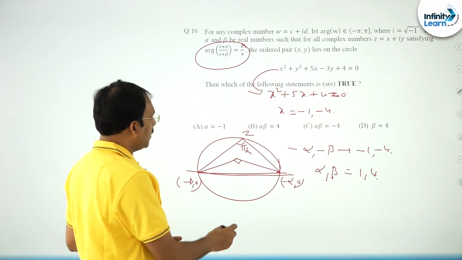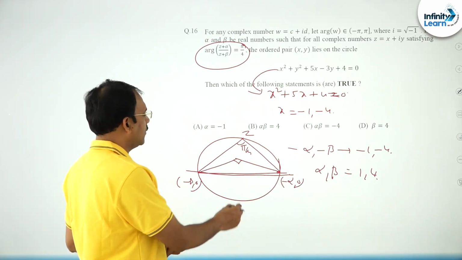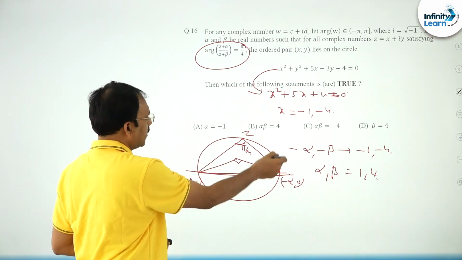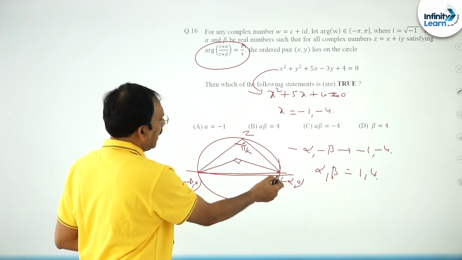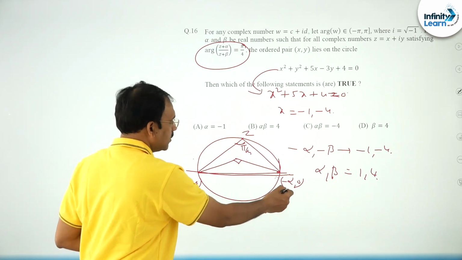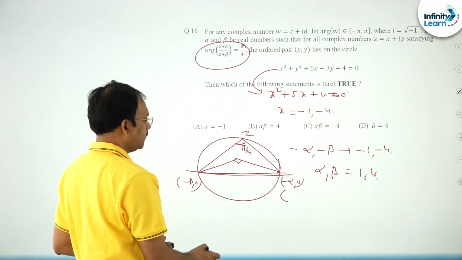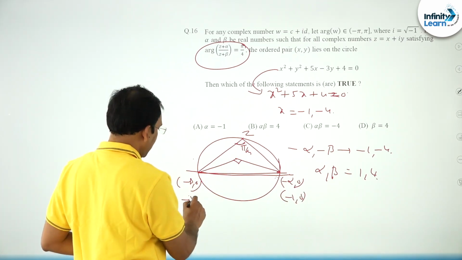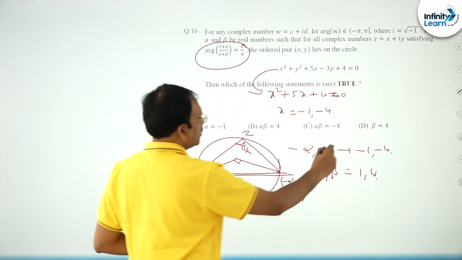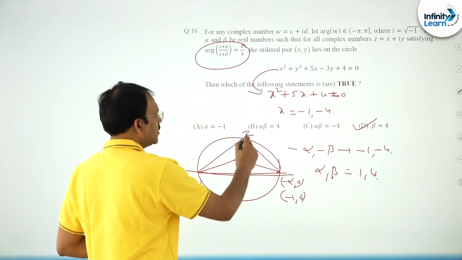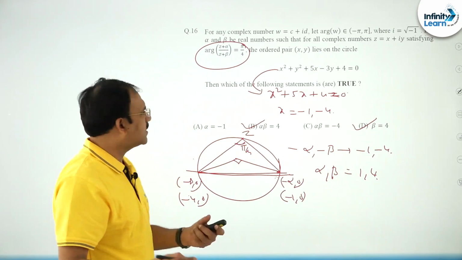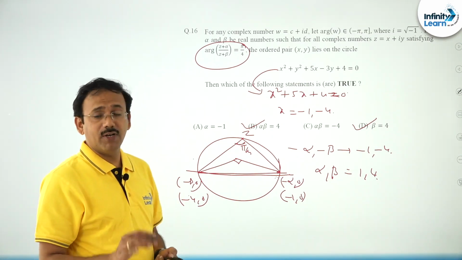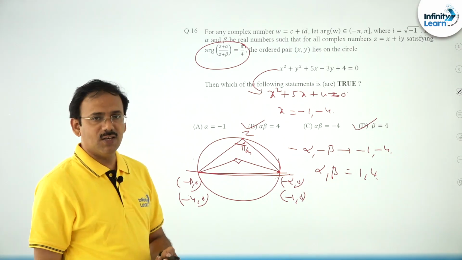Yes, definitely, you see on the x axis when you take, the shortest angle, I mean acute angle, is given. Minus alpha means (minus 1, 0), and this is (minus 4, 0). So alpha is 1 and beta is equal to 4, correct, that is all, a simple one. If you know the actual notation of complex numbers, the geometry of complex numbers, it is a very easy question, right.